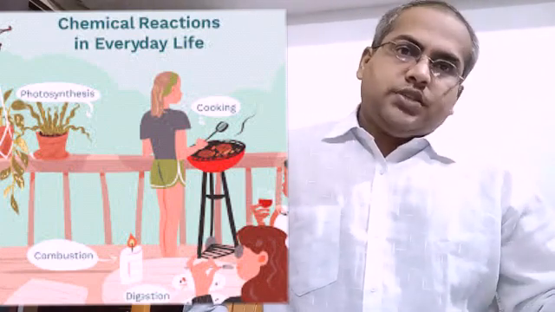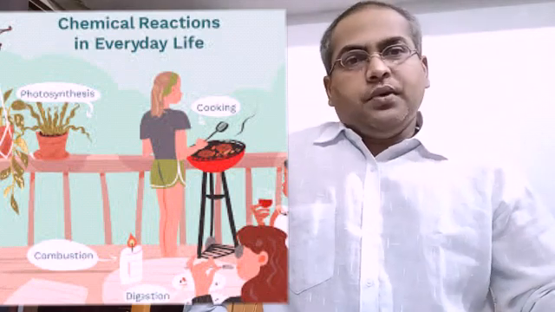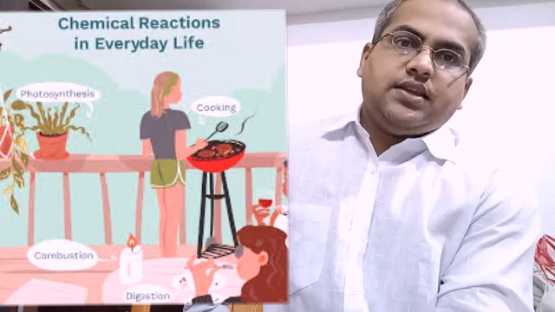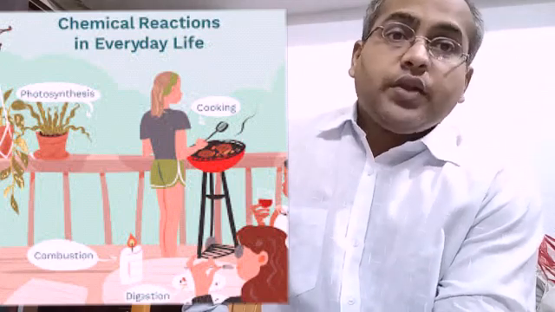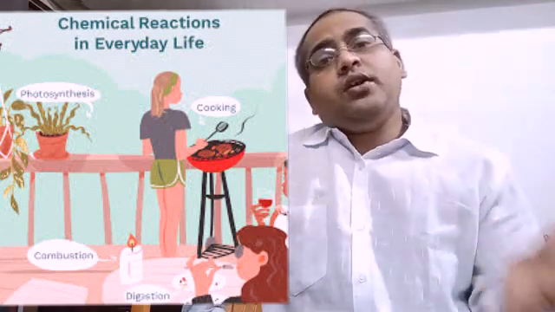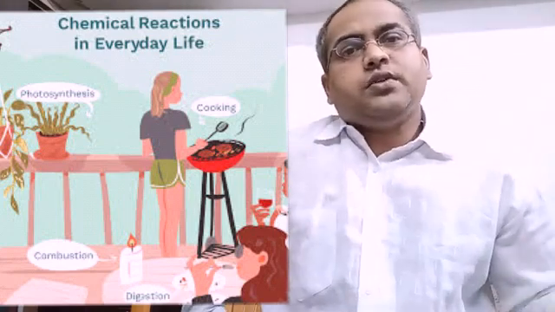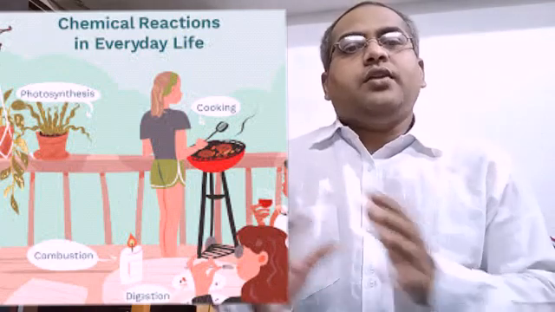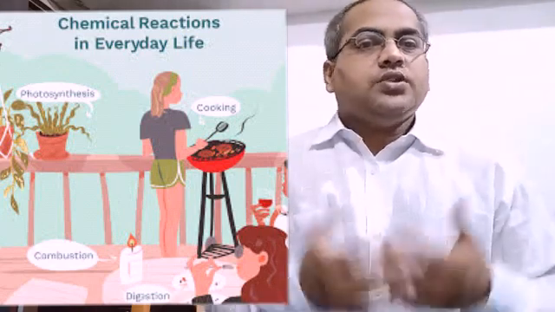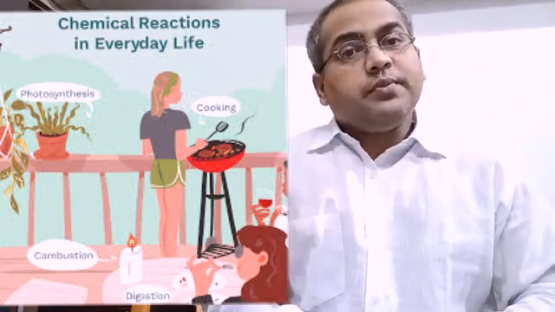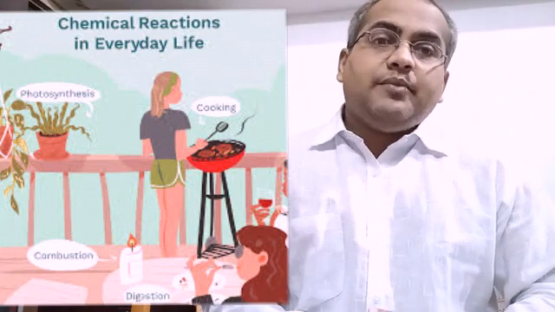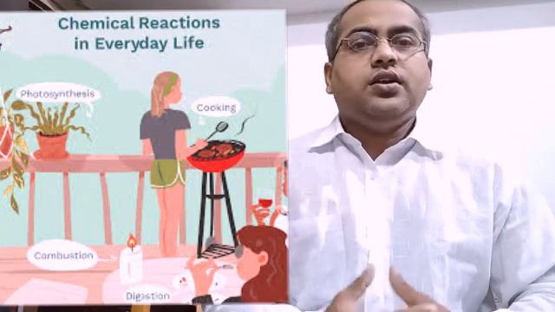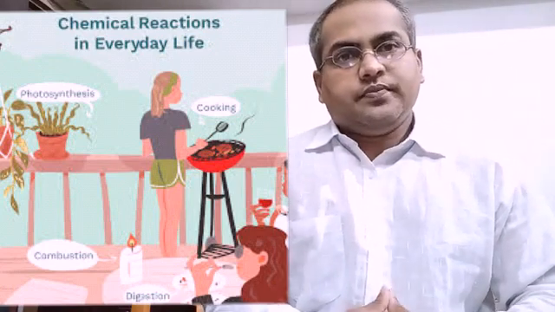Once they burn, some ashes and some gases are produced. New products are formed, and we are not going to get back the previous ones. So it is an irreversible change, and this type of change is called chemical change.